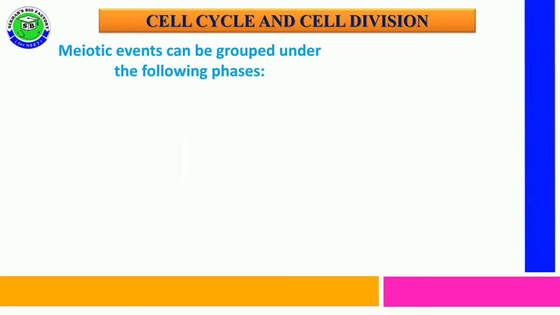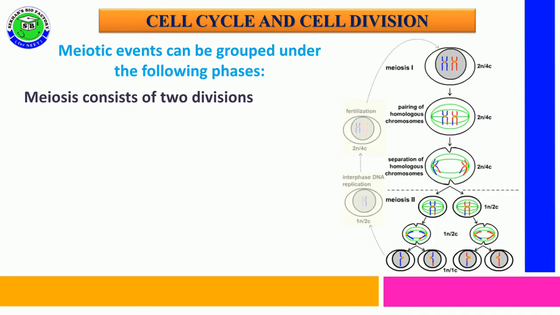The meiotic events can be grouped under the following phases. Meiosis occurs in two divisions: the first is meiosis 1 and the second is meiosis 2.